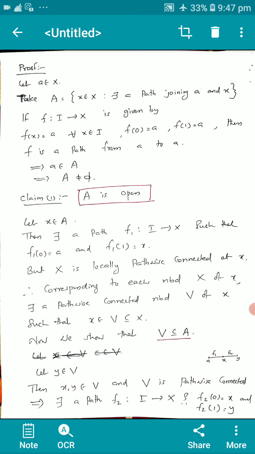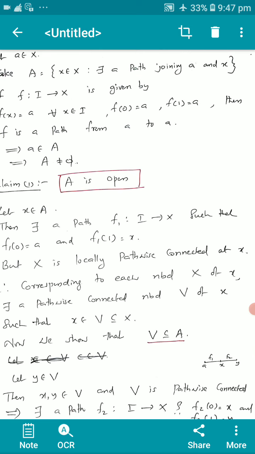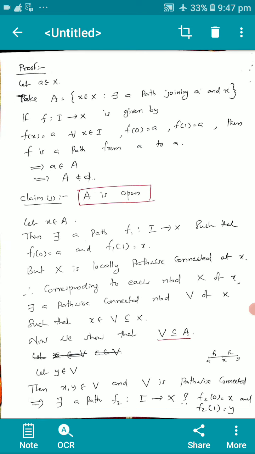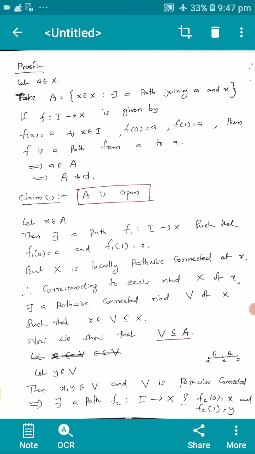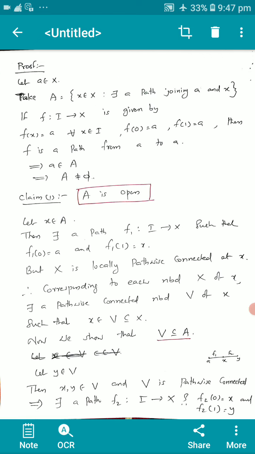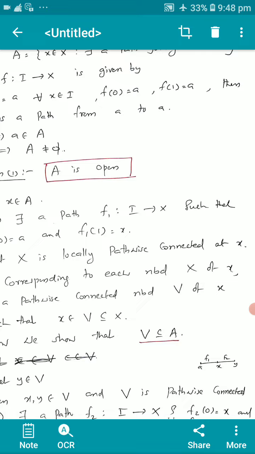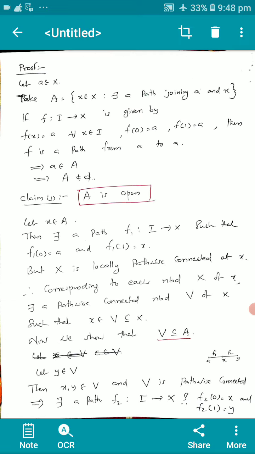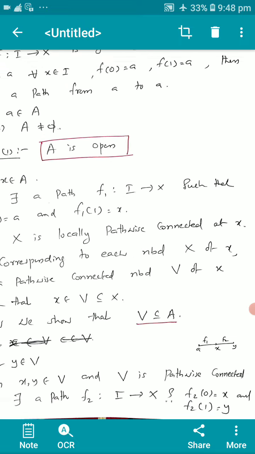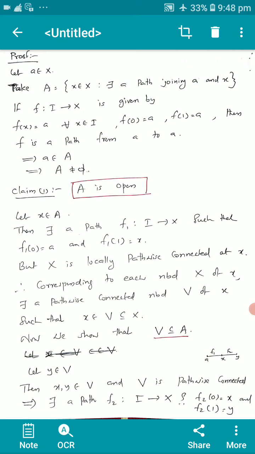You are taking a point x in A, and there is a path f1 from I to X such that f1 of 0 equal to a and f1 of 1 equal to x. But X is locally path-wise connected at x. Therefore, corresponding to each neighborhood X of x, there is a path-wise connected neighborhood V of x, such that x in V subset of or equal to X. We show that V is a subset of or equal to A.